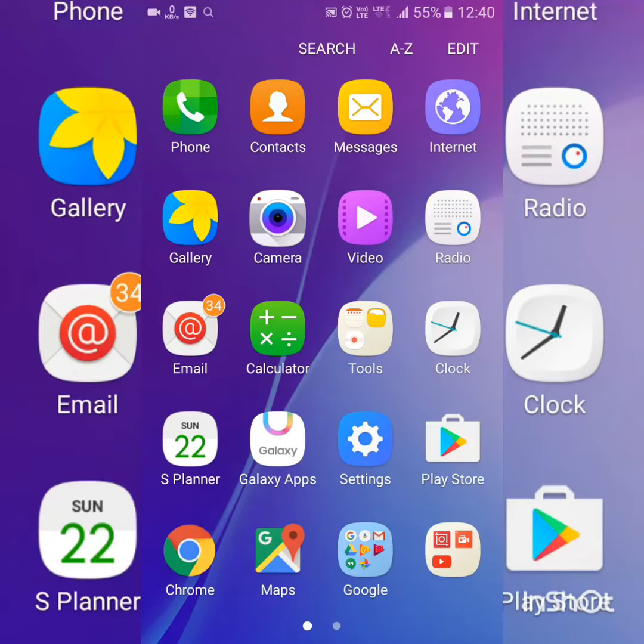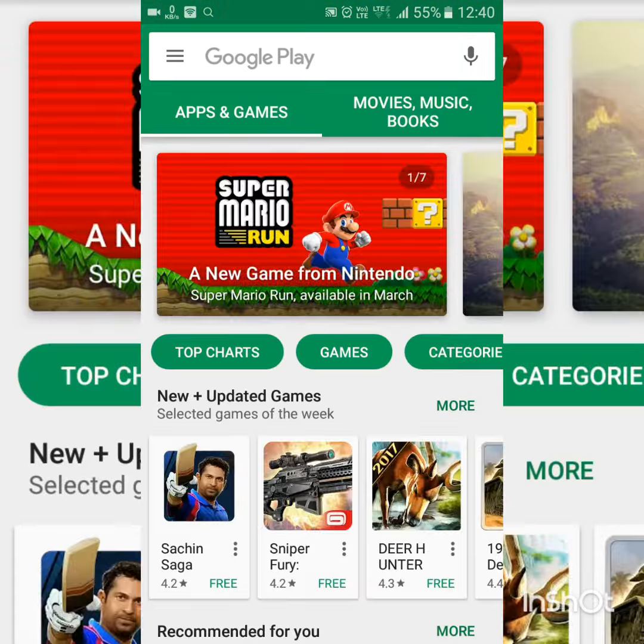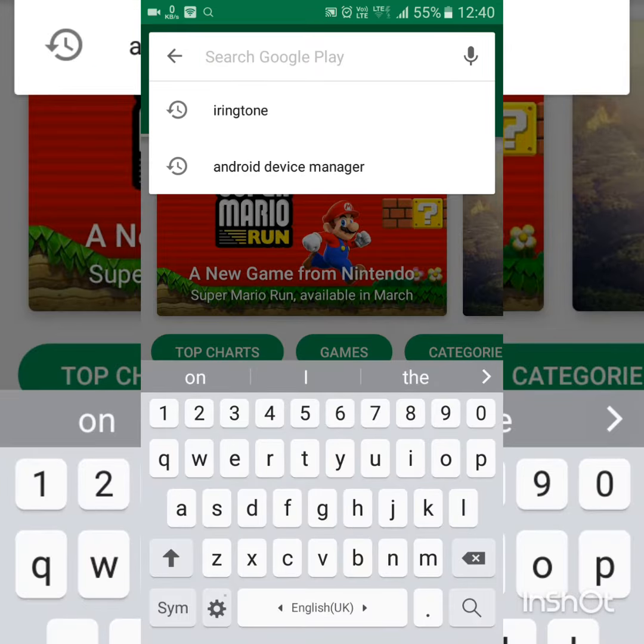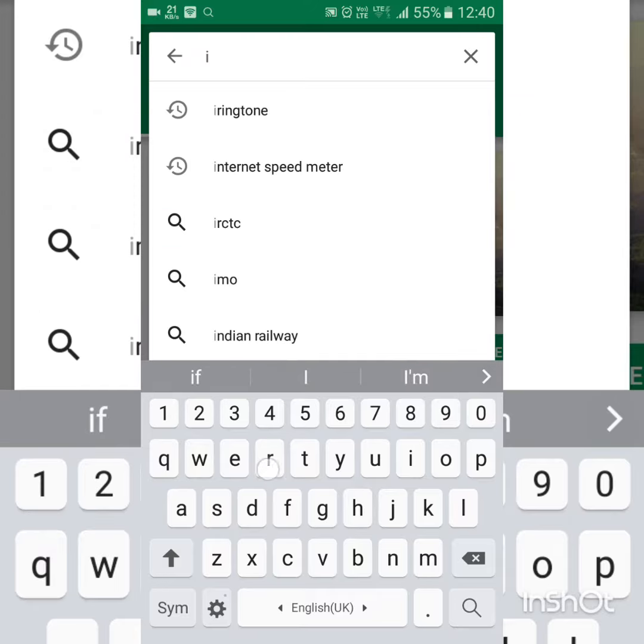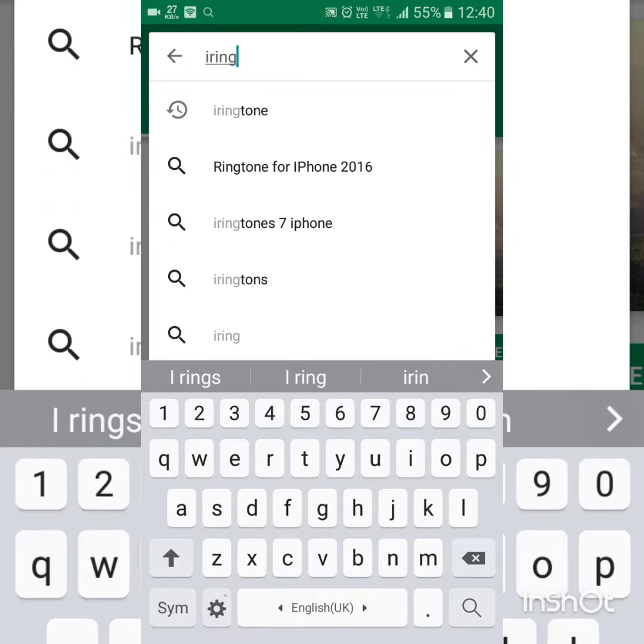Hello friends, in this video I will show you how to set iPhone ringtones. So first click on Play Store. The Play Store will appear and then search here iRingtones. So iRingtones comes up,